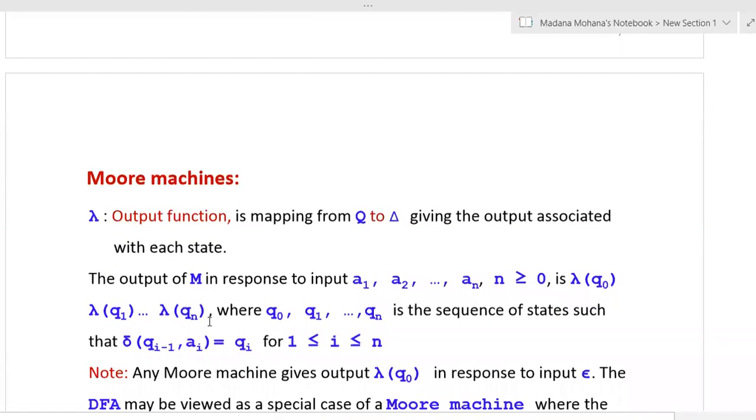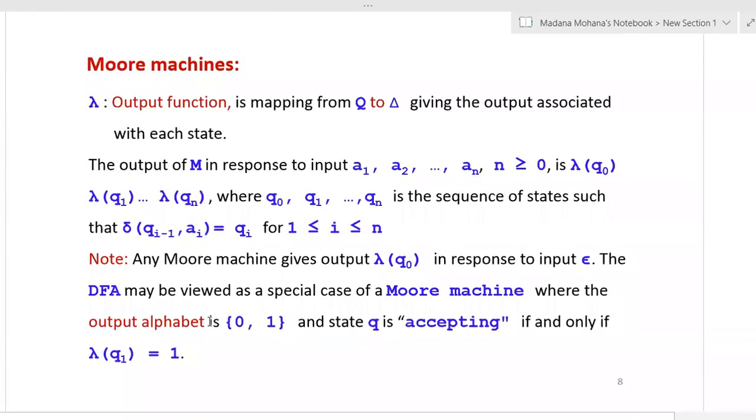Then coming to our other new tuple, lambda. So here lambda is nothing but the output function associated with the output alphabet. Like we have a transition function, similar to that, for output also we have one function that is denoted by lambda. Don't confuse, this lambda is not empty or null. So in automata, for transitions we will use epsilon or lambda. Don't confuse that. In the tuple definition here, lambda only we will use. We can't use epsilon here. Lambda is nothing but the output function.